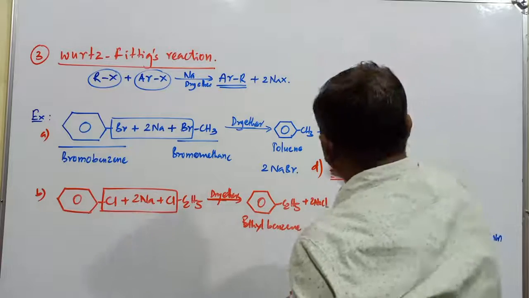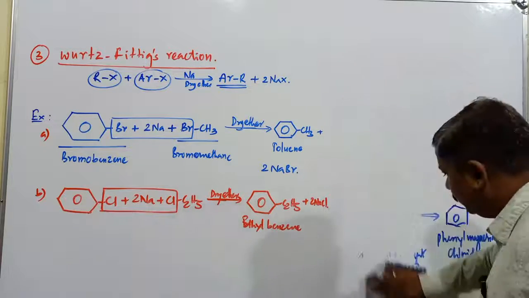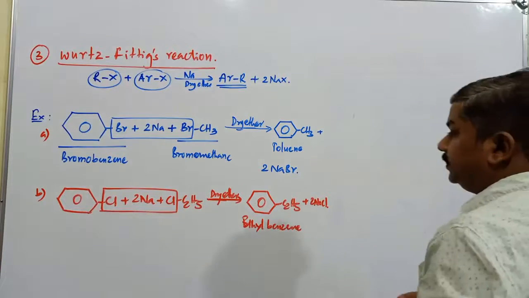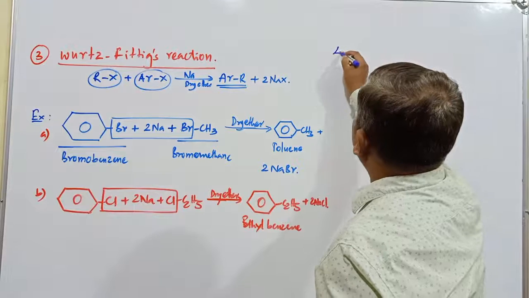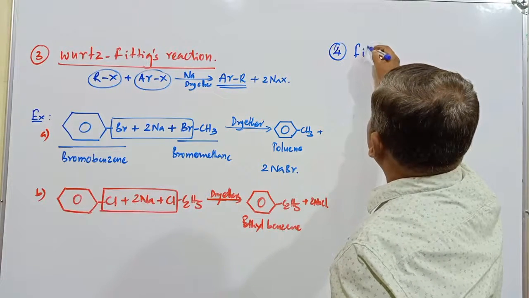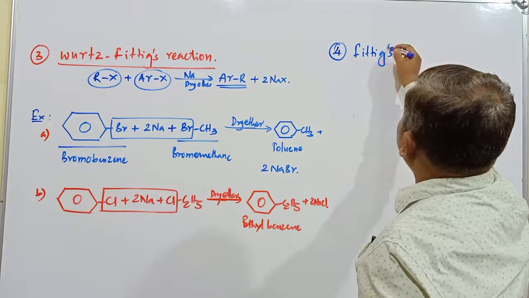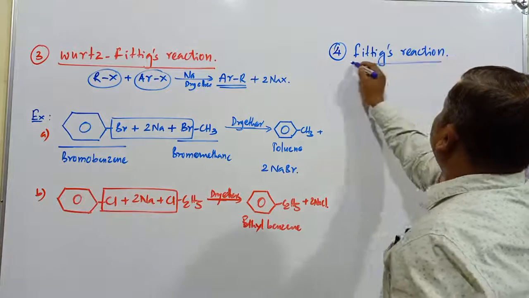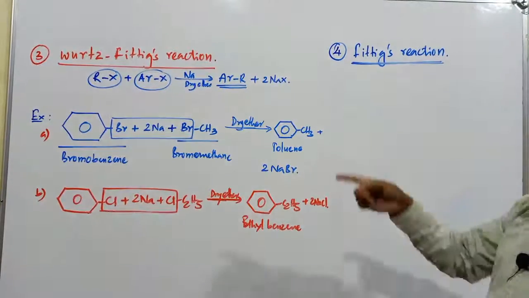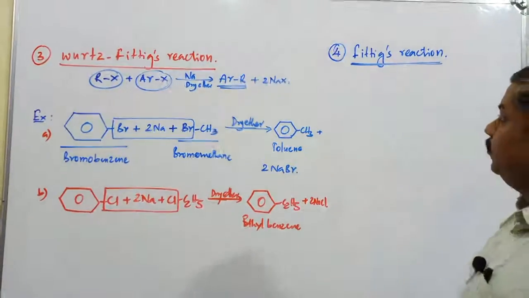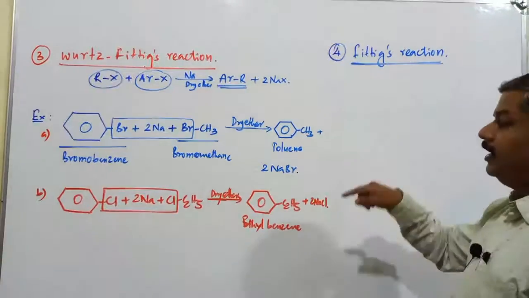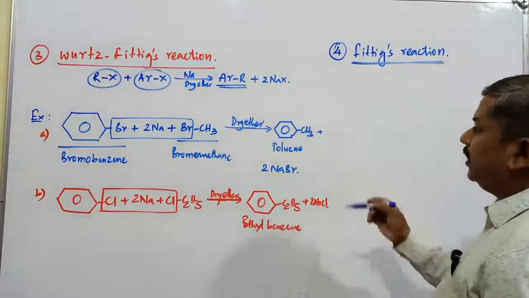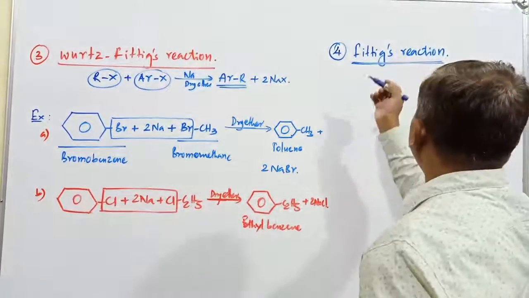Next, after this Wurtz reaction, another reaction similar to it is known as Fittig's reaction. It is number 4. I will write here, Fittig's reaction. What is the meaning of Fittig's reaction? In case of Fittig's reaction, both will be aryl halides. When 2 moles of aryl halides react with sodium metal in presence of dry ether, it forms a particular substituted compound.